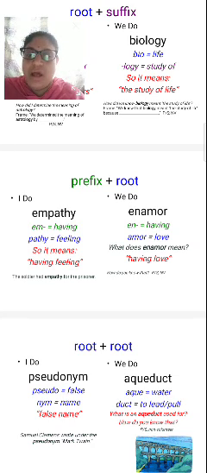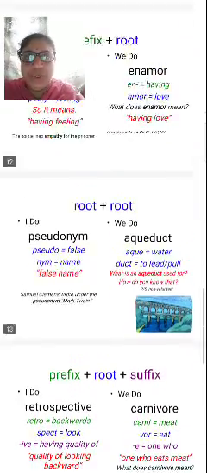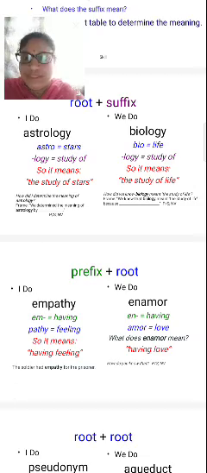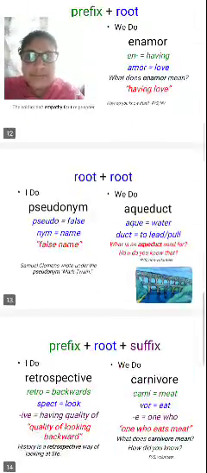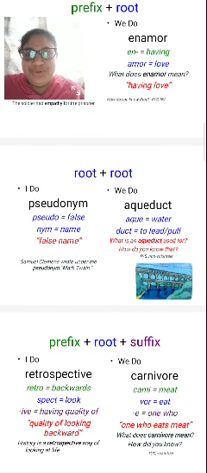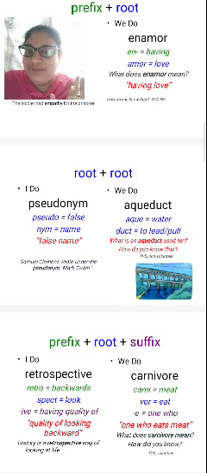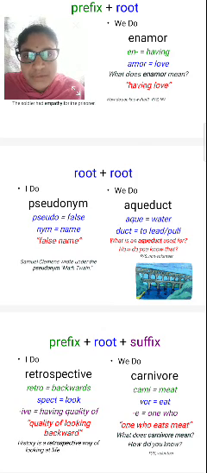What does enamor mean? Having love. Right? So the next one, root plus root. Root plus suffixes is completed, root plus prefixes completed. Now root plus root. This is very important and very hard. Pseudonymy. Pseudonymy means false name.